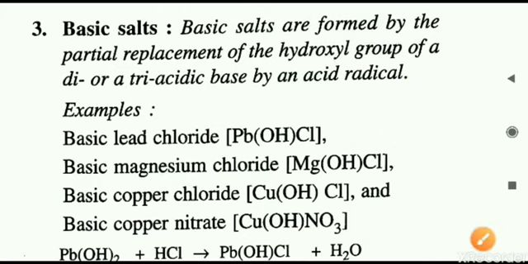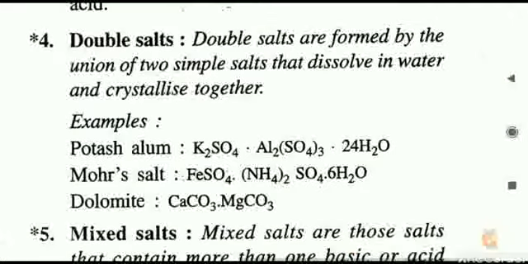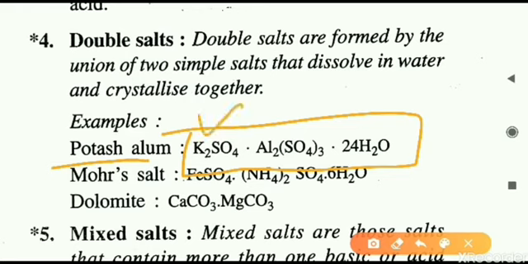Let us now move on to the next category of salt, the double salts. Double salts are formed by simple combination of different salts. The first example is potash alum. In the formula you notice dots in between. Whenever you see the chemical formula of a double salt, you will see dots separating the different compounds that are part of it. The first salt is K2SO4, potassium sulfate. The second is Al2(SO4)3, aluminium sulfate.